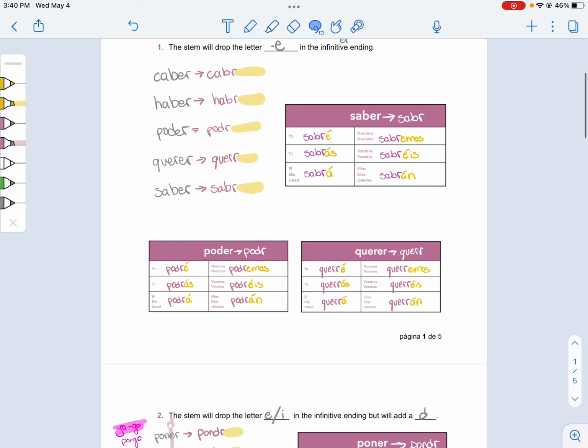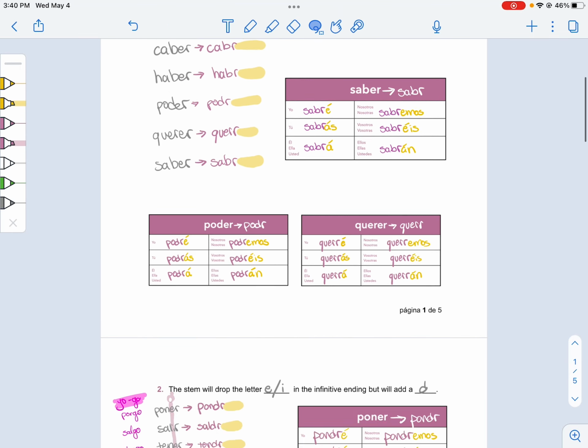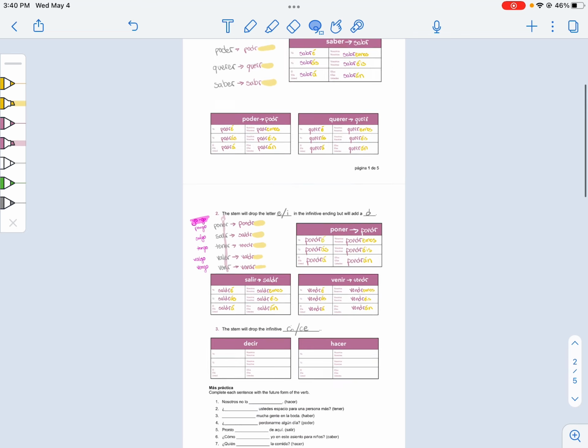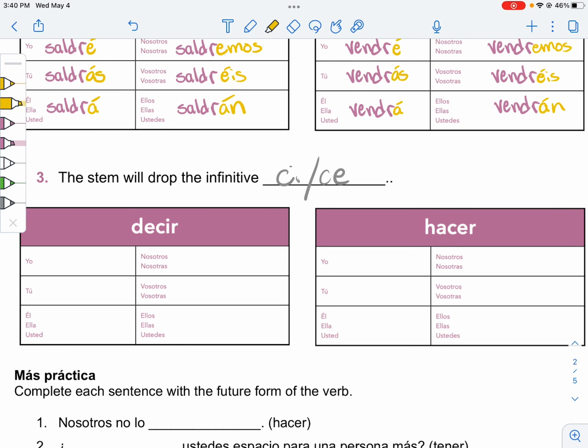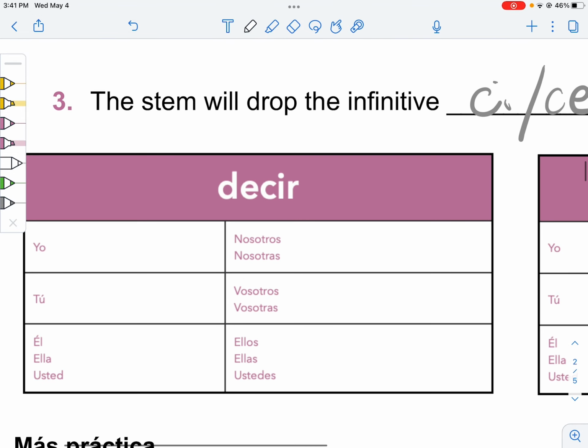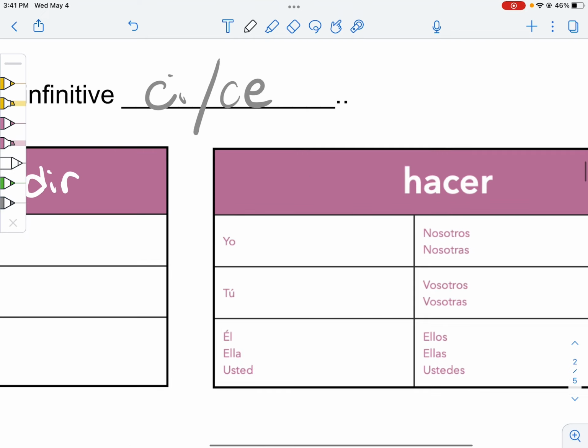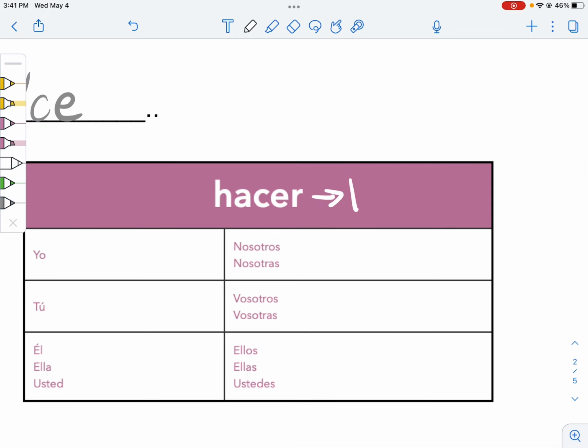We drop the vowel in the infinitive, but put a D. And then we also have decir and hacer. So, you can drop the CI and the CE in the verb, but I don't think that rule is very helpful. So it's a lot easier to just be like, hey, you know what? These guys are the weird guys. Decir goes to dir, and hacer goes to har.